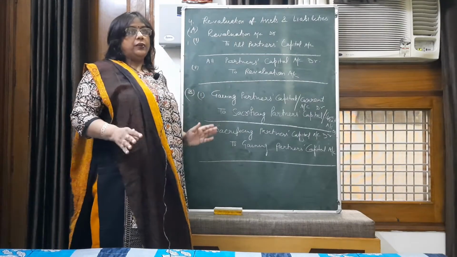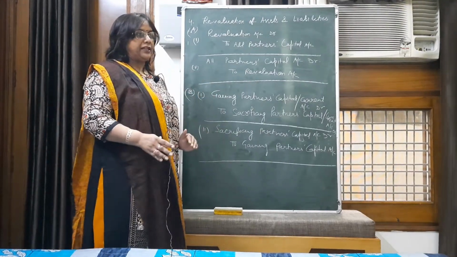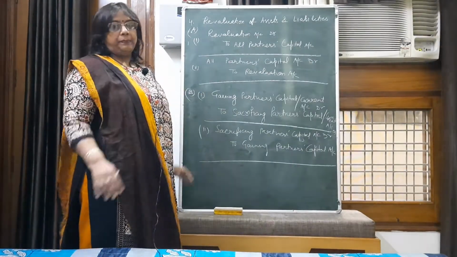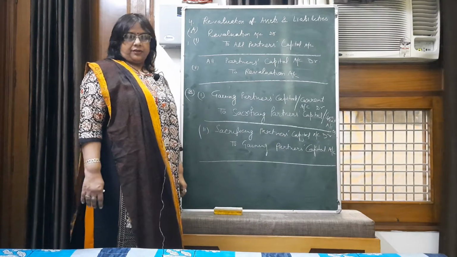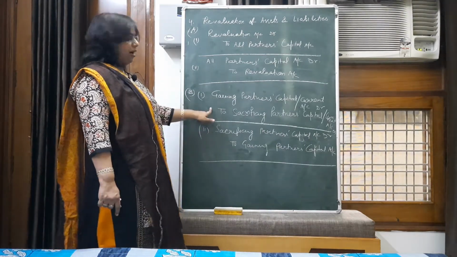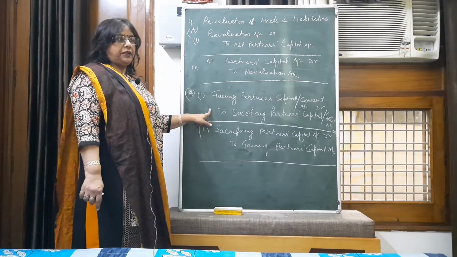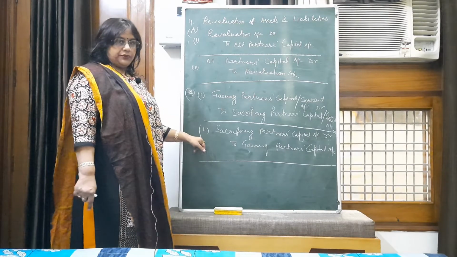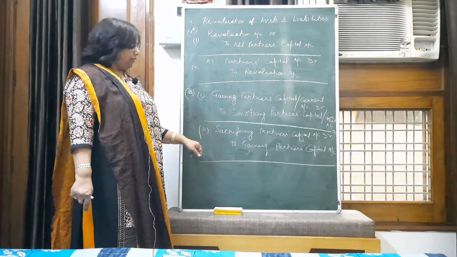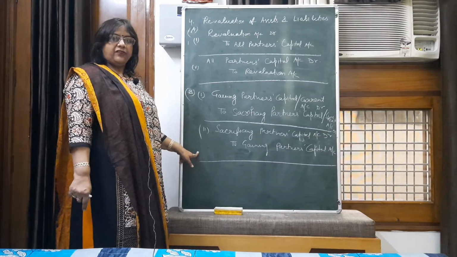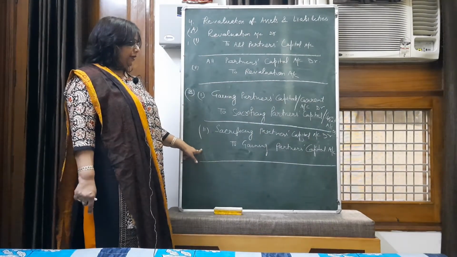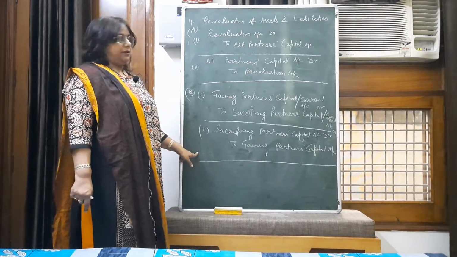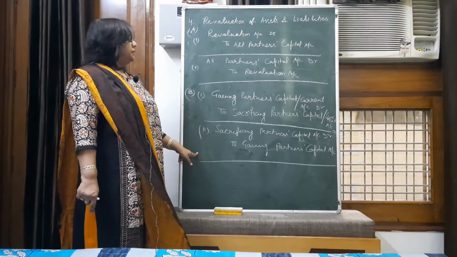So when you write the positive and negative values as a result of revaluation, you have to calculate the net impact also. If the net effect comes in positive value, then you have to pass this first entry: gaining partner capital account debit to sacrificing partner capital account. Or suppose the net effect is negative, then you have to calculate the sacrifice, and pass the entry: sacrificing partner capital account debit to gaining partner capital account. So it's all about this treatment.